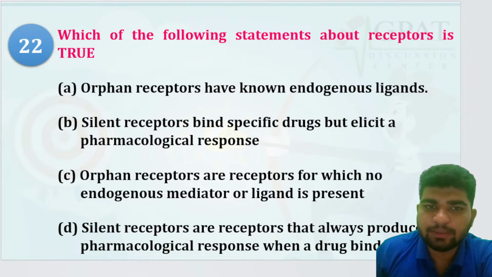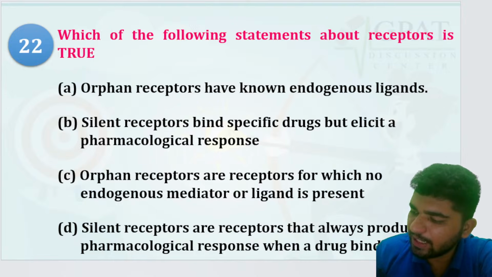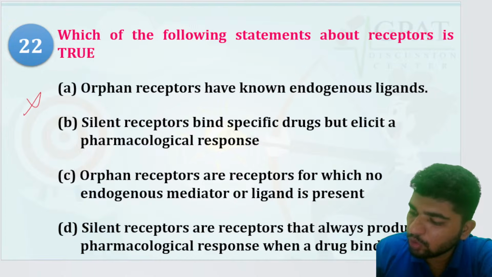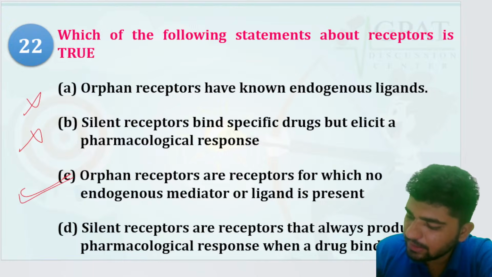Which of the following statements about receptor is true? Orphan receptors have an endogenous ligand? No. Silent receptor binds specifically but elicits a pharmacological response? No. Orphan receptors are receptors for which no endogenous mediator or ligand is present. Yes.